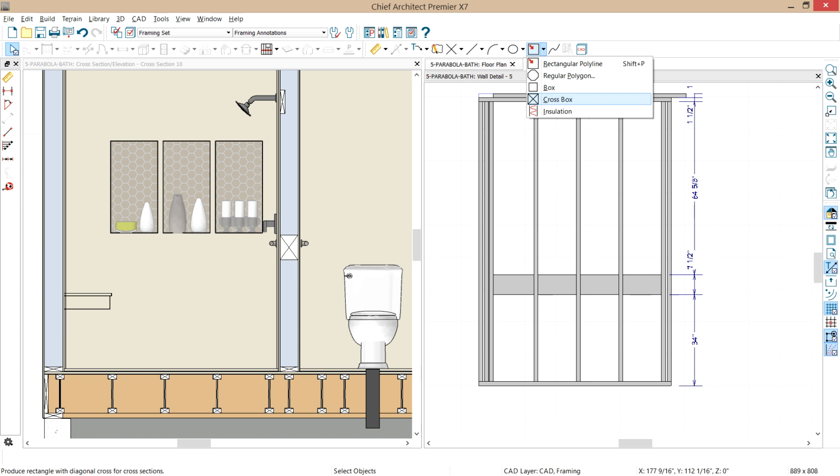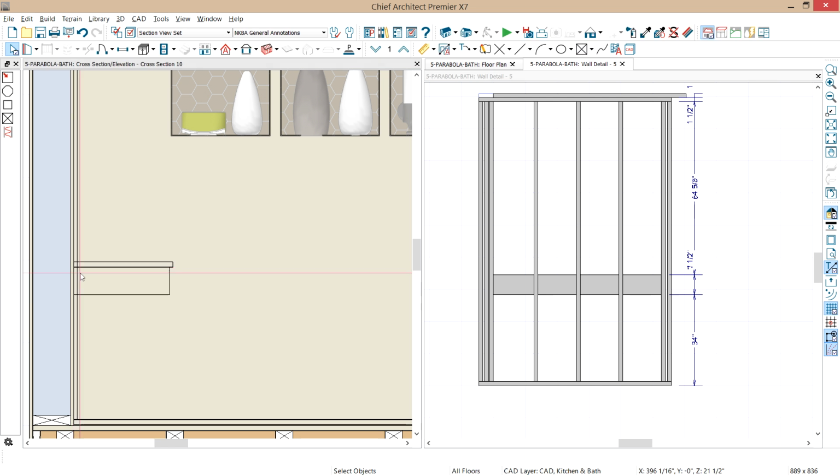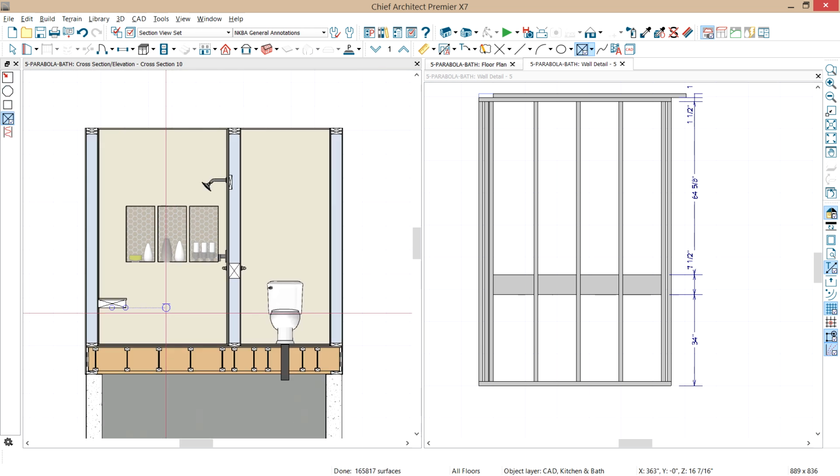I also like to use the crossbox for added things like our shower bench. If I want to come in here and just notch that out so that it's not seen. Let me put that over here, and we'll just draw that in place. And then you can show that level of detail. And let me open up my final layout page and I'll show you what it actually looks like.